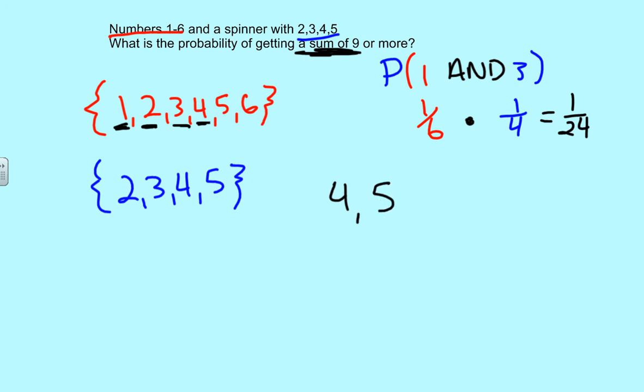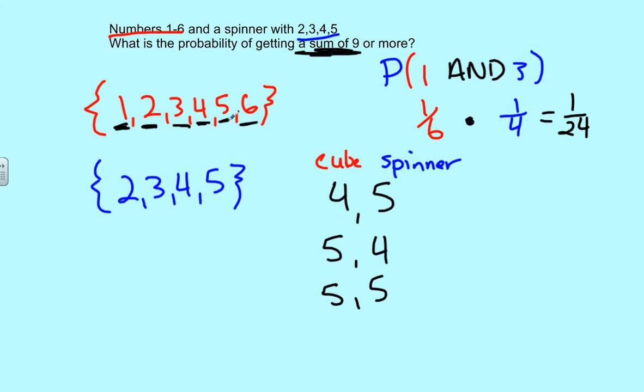Let's say this is from the cube, and this other number is from the spinner. We're just going to make a list of everything that works. Okay, so that's it for 4. So we look at 5, and we think, what can I add to 5 that'll give me 9 or more? Well, 5 plus 4, that's 9. And then 5 plus 5, that's 10. Right, so that's good. And then we go to 6.